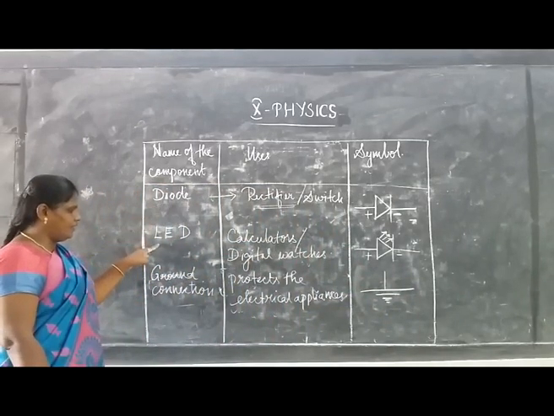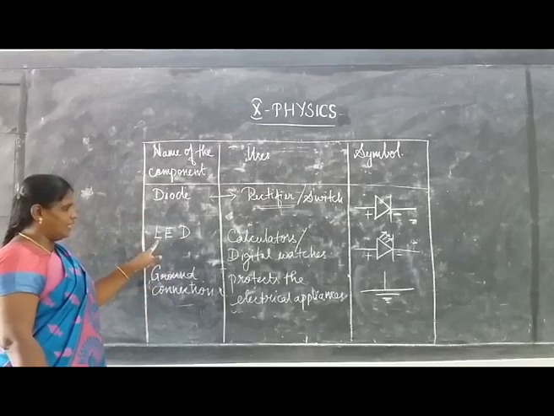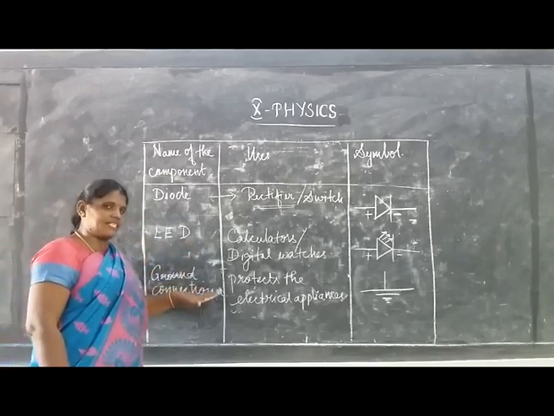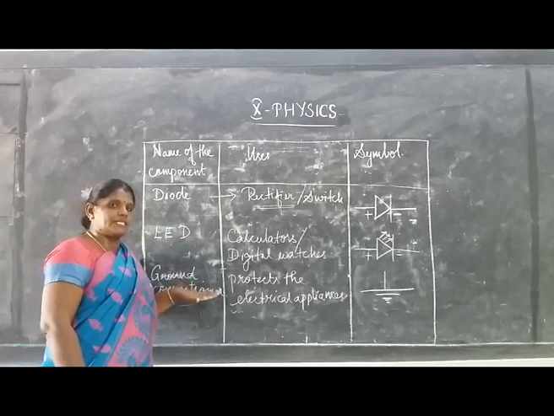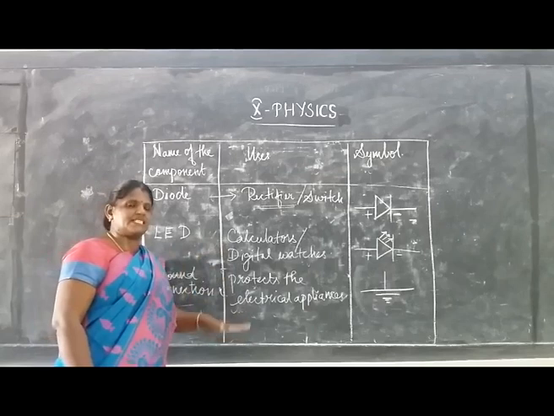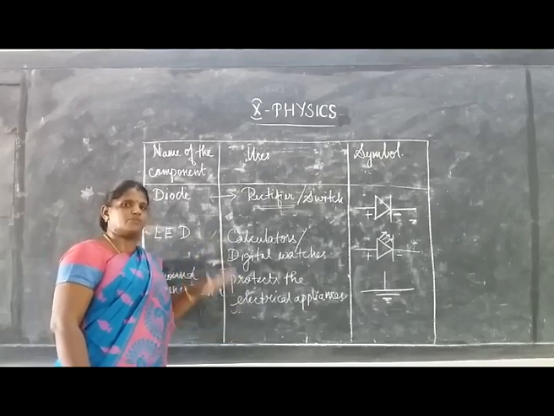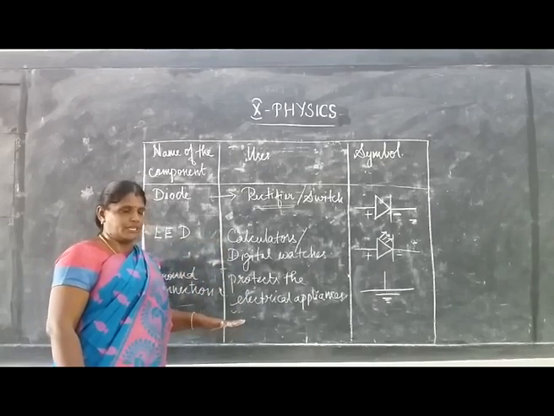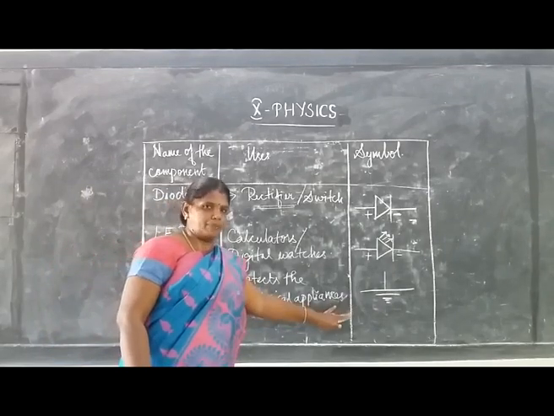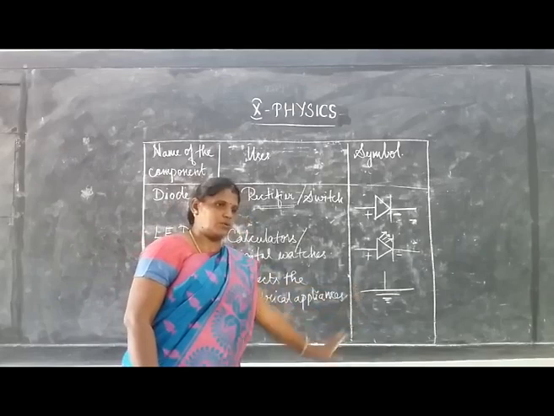Diode, LED, ground connection. This ground connection just provides a low resistance path for the current. All the appliances which have a metallic body must be given ground connection, and it protects the electrical appliances from getting damaged. This is the symbol for ground connection.